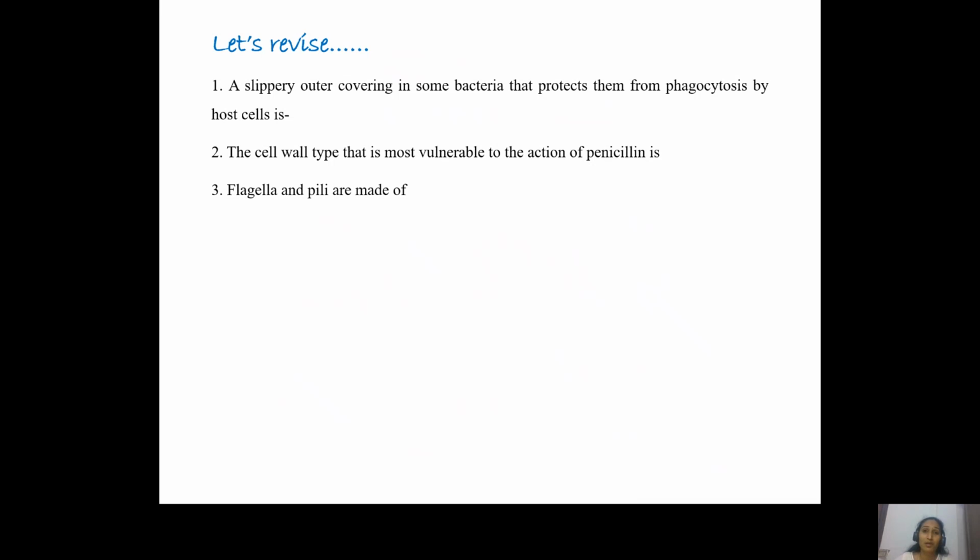The flagella and pili are majorly made up of proteins, flagellin protein and pilin protein. And endospores protect the bacteria from adverse environmental conditions, UV radiations, gamma radiations, loss of water, loss of nutrients, environmental stress, and all of those things. And the membranous infoldings of bacteria that initiate the DNA replication are the mesosomes. Mesosomes not only help in DNA replication, they also help in the respiration process.